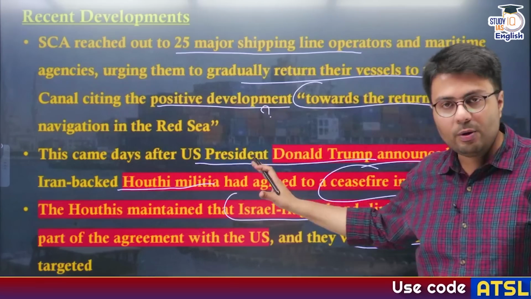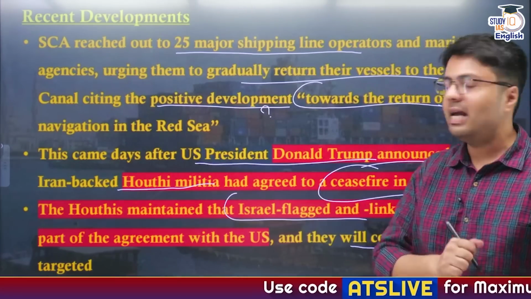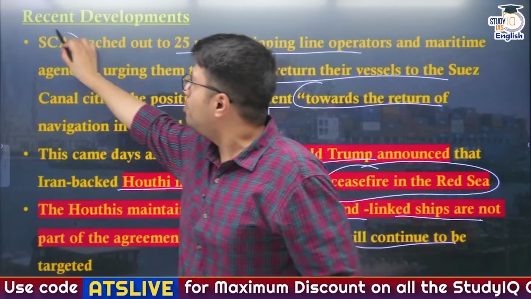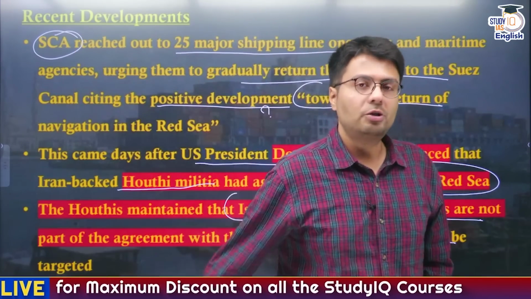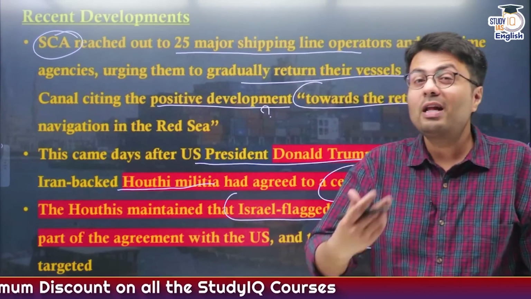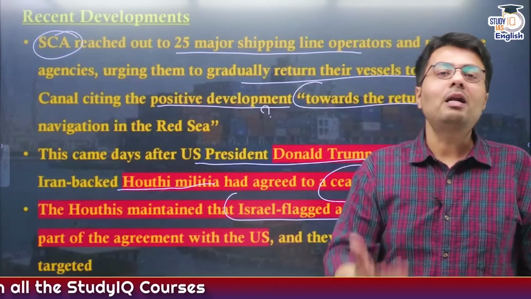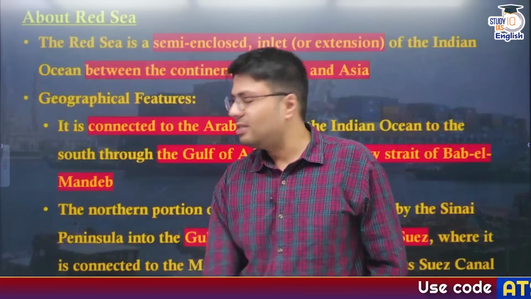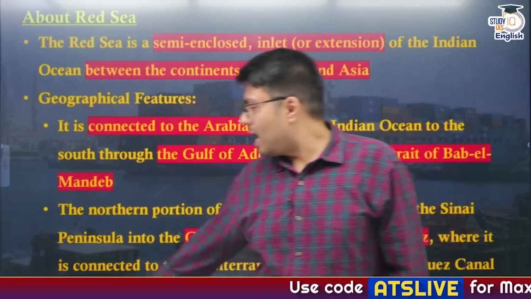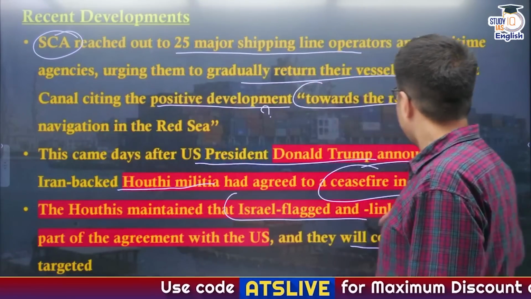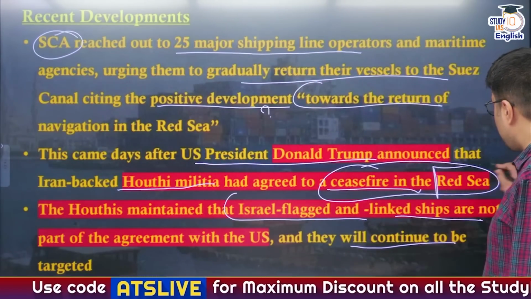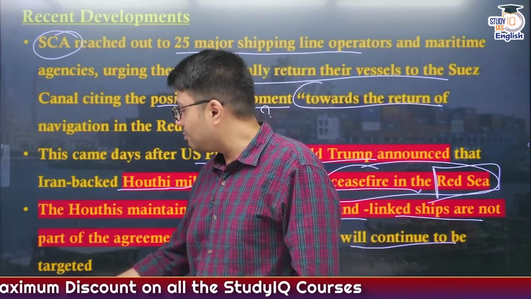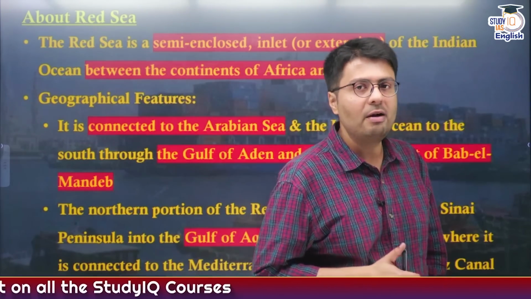They will not attack US based ships, but they will continue to attack Israeli based ships, and therefore the Suez Canal Authority had no other option but to offer discounts on ships traveling through the Suez Canal, so as to enable the shipping companies to send their ships through it. Understood? So these are the recent developments. Now in this regard, the Houthis agreed that they will have a ceasefire in the Red Sea region. So in this regard, the Red Sea also becomes important from our exams perspective. So let us understand the Red Sea.